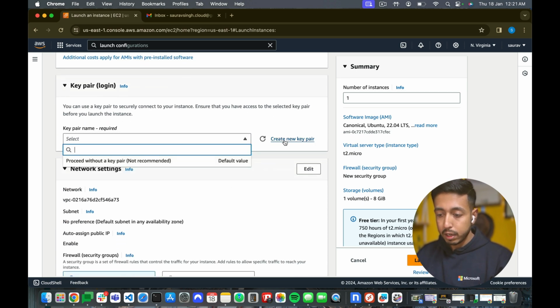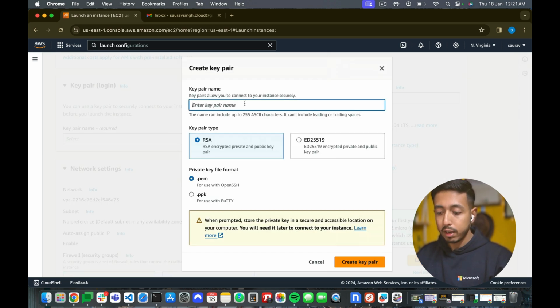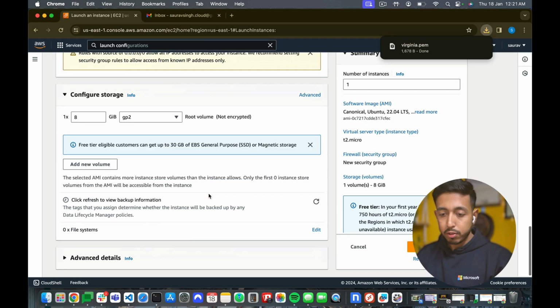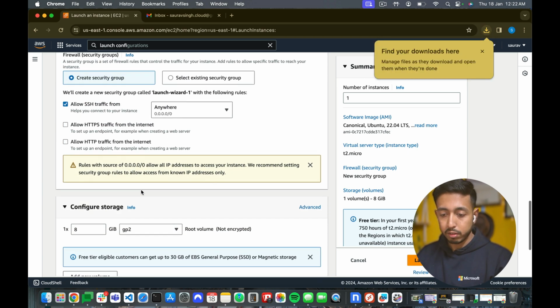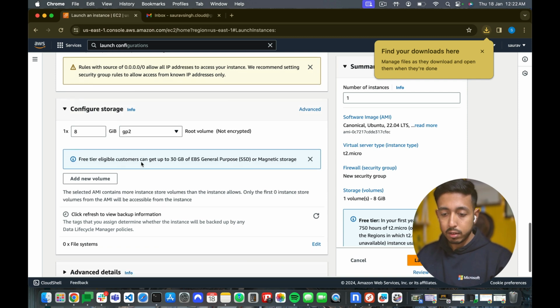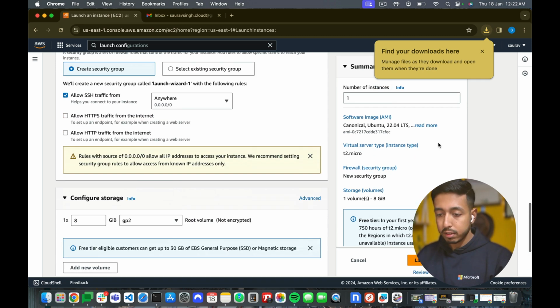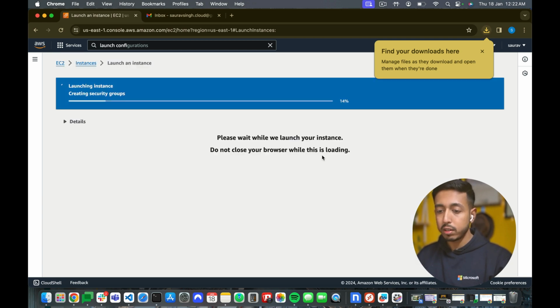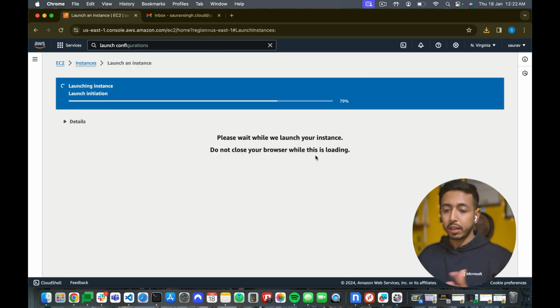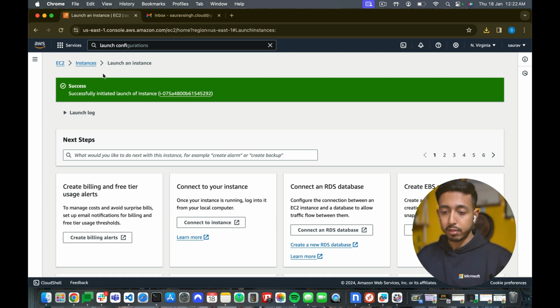I'll create a new key pair and name it Virginia, and I'll just create it. All right, the key pair is created. I'm allowing SSH, and after that, nothing else. I'll go ahead and click launch. The security group will automatically be created. Let us see how the instance is getting ready.